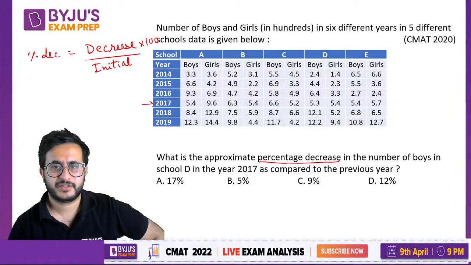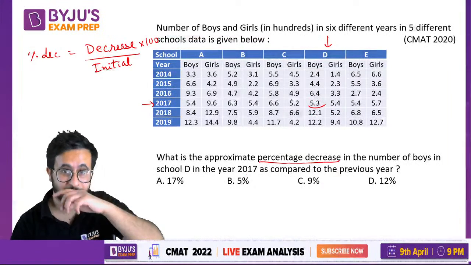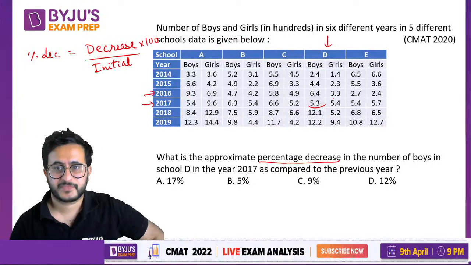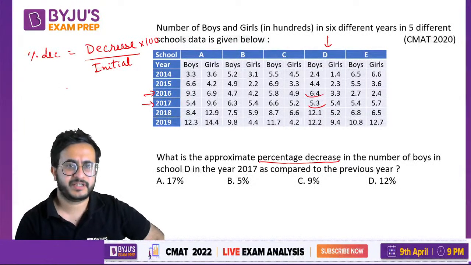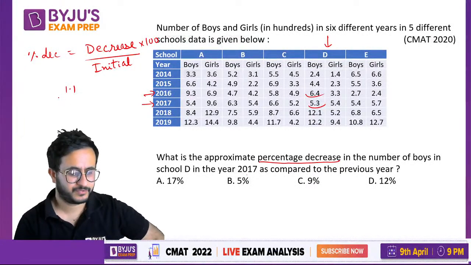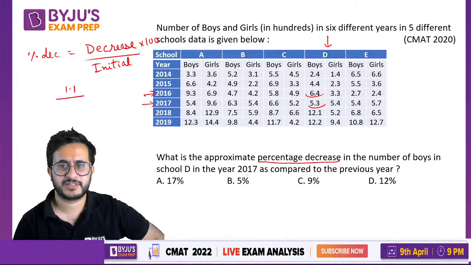So D 2017, and it is asking about number of boys, right? So that is 5.3. Okay, and as compared to 2016, that is 6.4. So the decrease is 1.1. Okay, and initially it was 6.4 into 100.